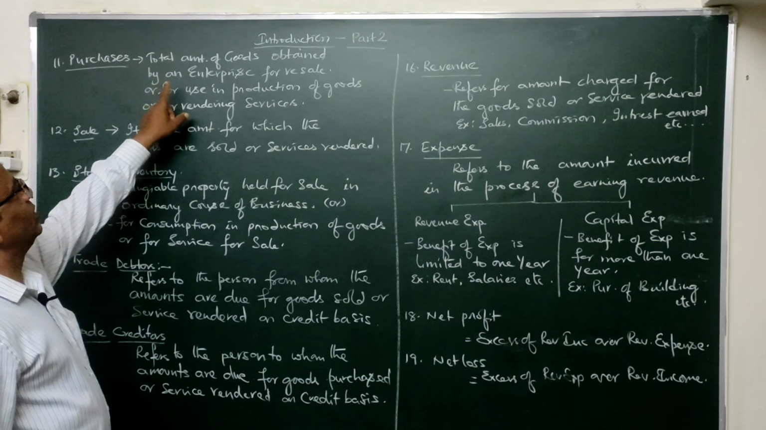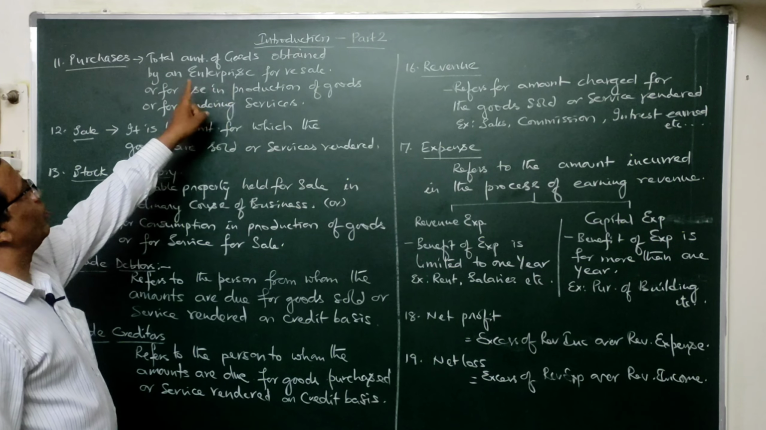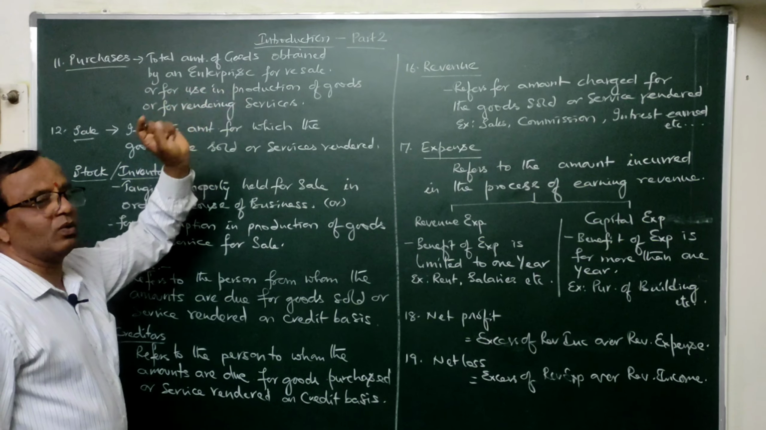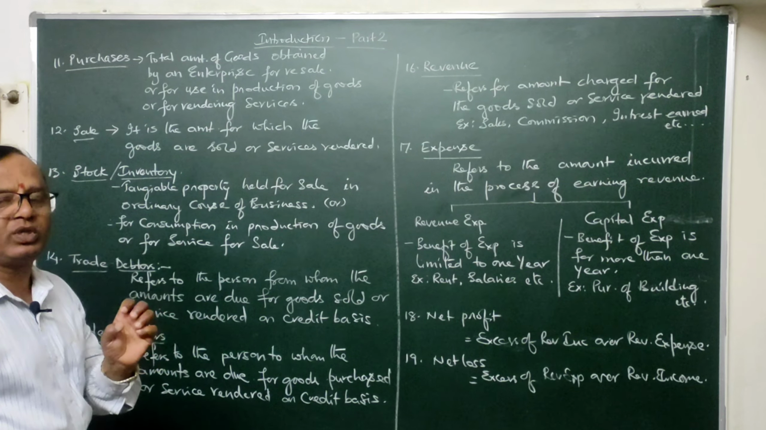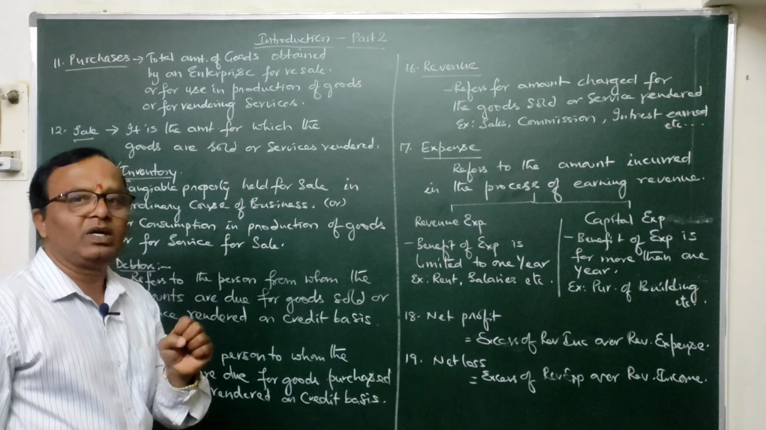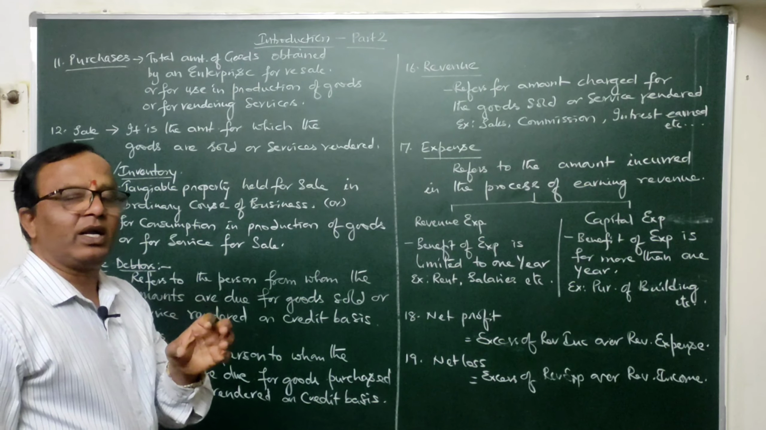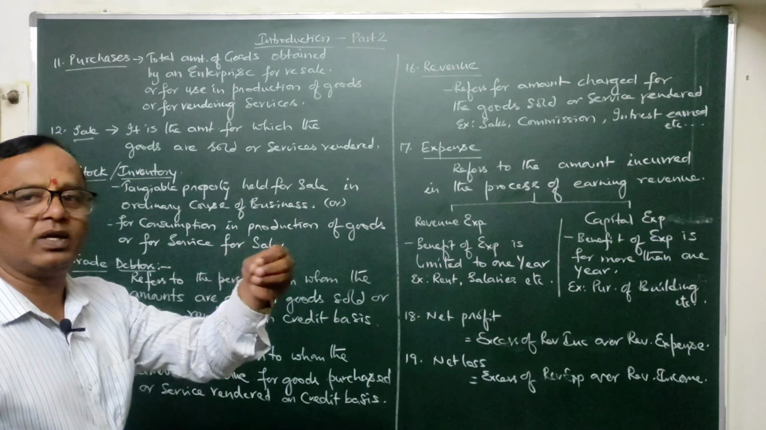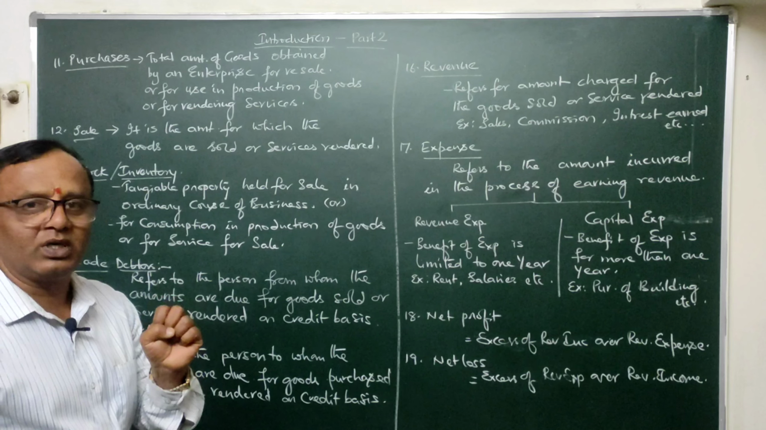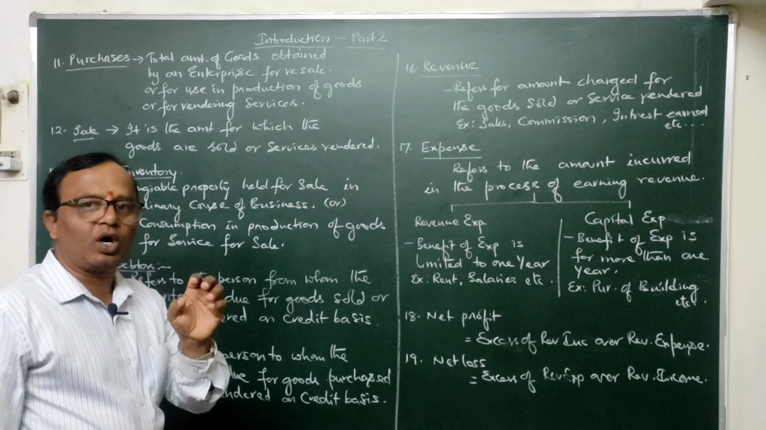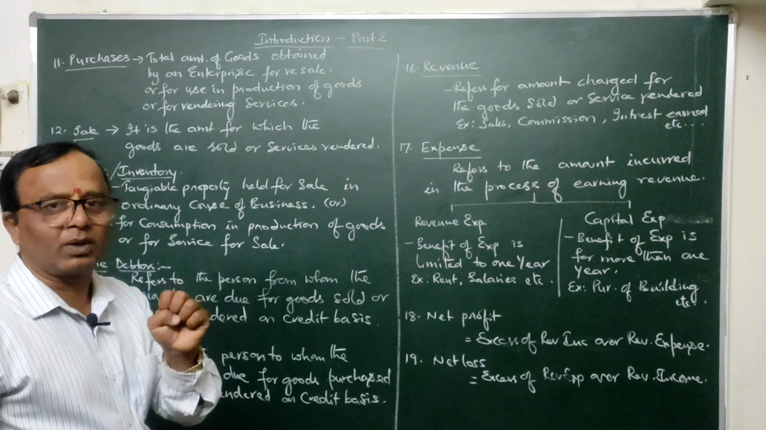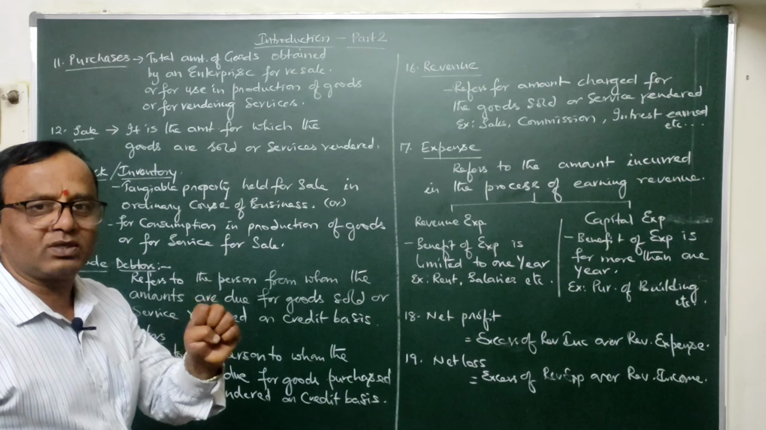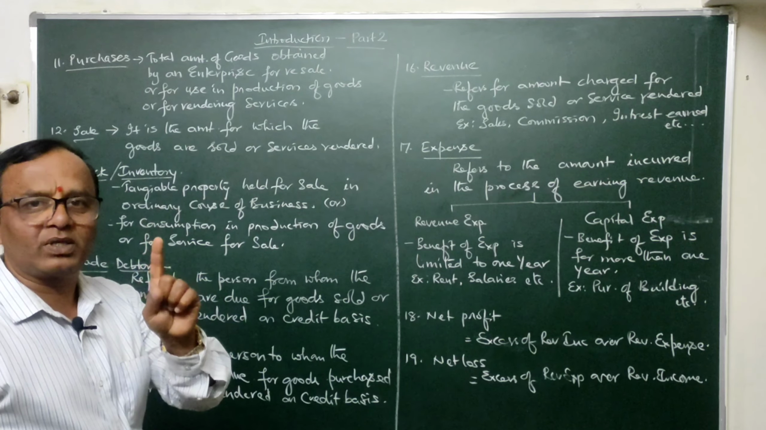It is nothing but the total amount of goods obtained by an enterprise for resale. Goods here are those things with which the businessman deals. In other words, for a trader, goods are those things which he purchases with the intention to sell again. Just like for a cloth merchant, cloth is the good. So if goods are being purchased, then we will use the word purchases.